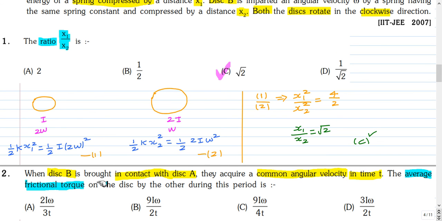When disc B is brought in contact with disc A, they acquire a common angular velocity in time t. The average frictional torque on one disc by the other during this period is. You can pause and attempt this question.